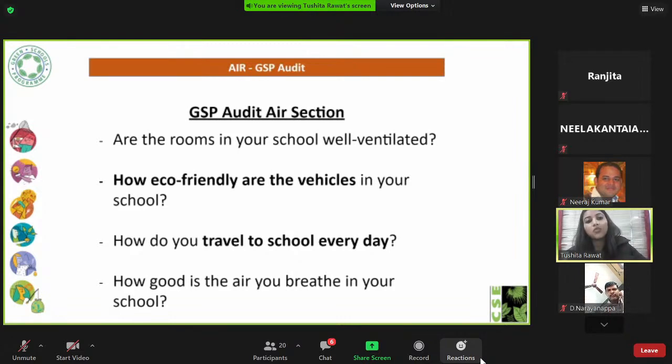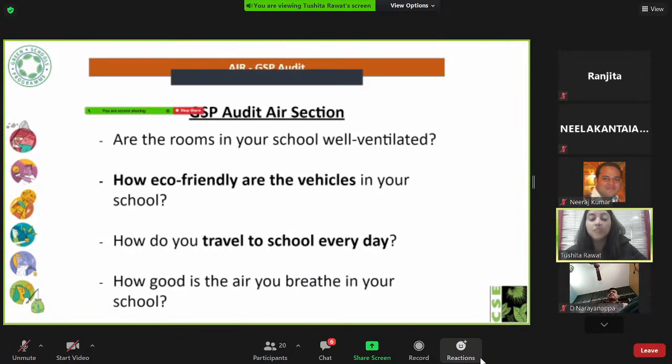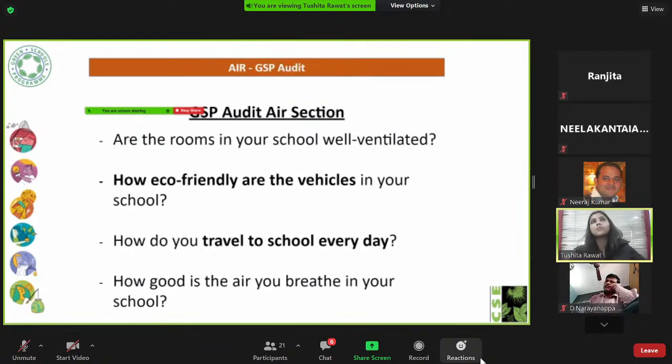We encourage them to find data on their own, analyze it, and come up with their conclusions, their learnings and knowledge. So we have detailed questions for that. And for air, we ask questions with respect to the ventilation of the school, because air pollution is also directly linked with the kind of ventilation we have in classes. If there is not enough cross ventilation in a school, there may be indoor air pollution inside, right? Because there's humidity, which further causes bacterial formation.